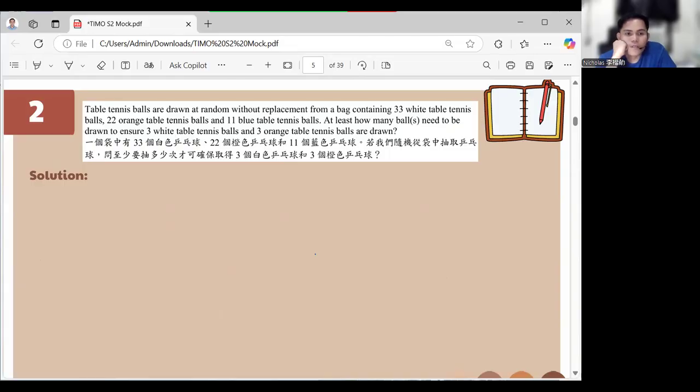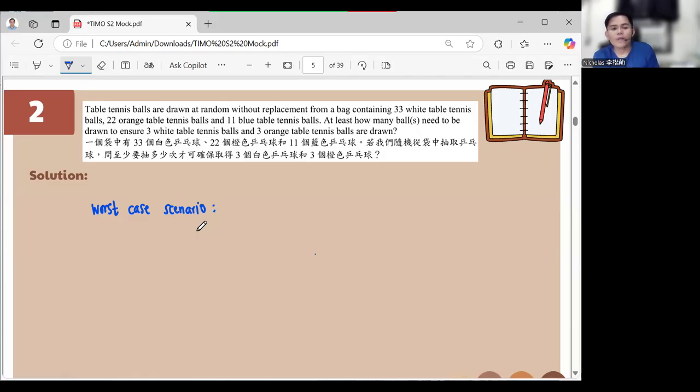At least how many balls need to be drawn to ensure that three white table tennis balls and three orange table tennis balls are drawn? Okay, now we just need to think about the worst case scenario. The worst case scenario is that you are very unlucky.